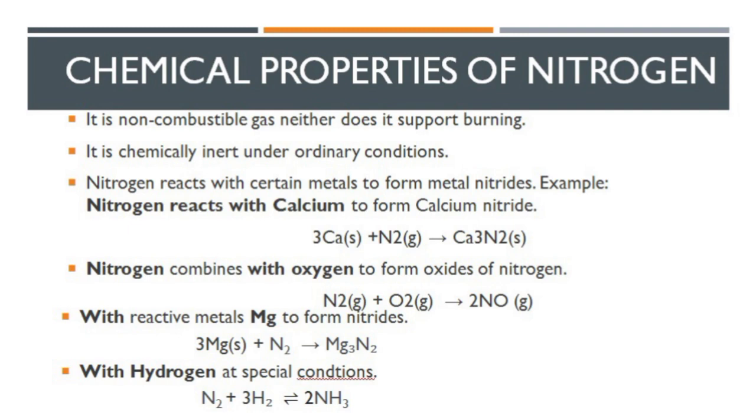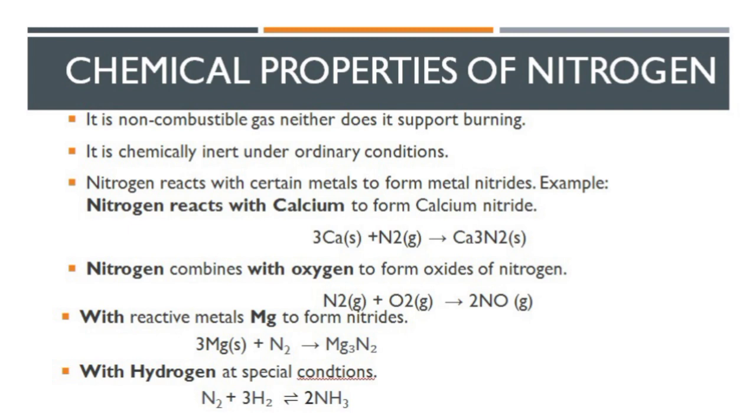The reason is that in nitrogen, its electrons are present in the ground state, while in other gases, their electrons are present in an excited state, so they are ready to react with other elements. Nitrogen is chemically inert under ordinary conditions, so we have to change its temperature or apply pressure if we want to make it react with other elements.